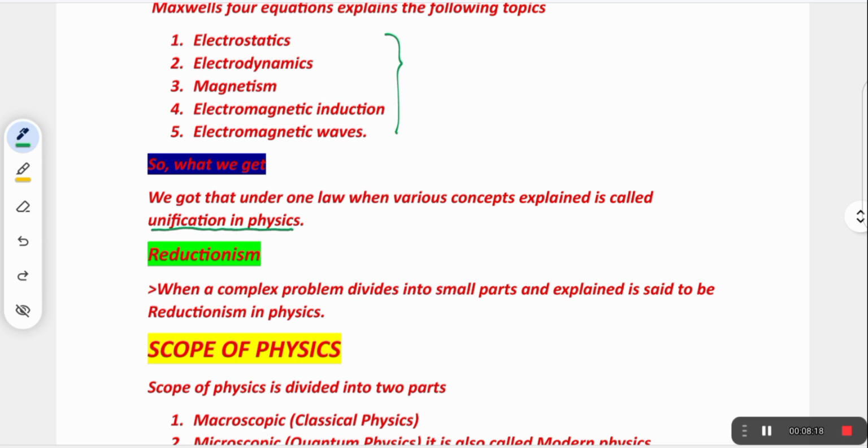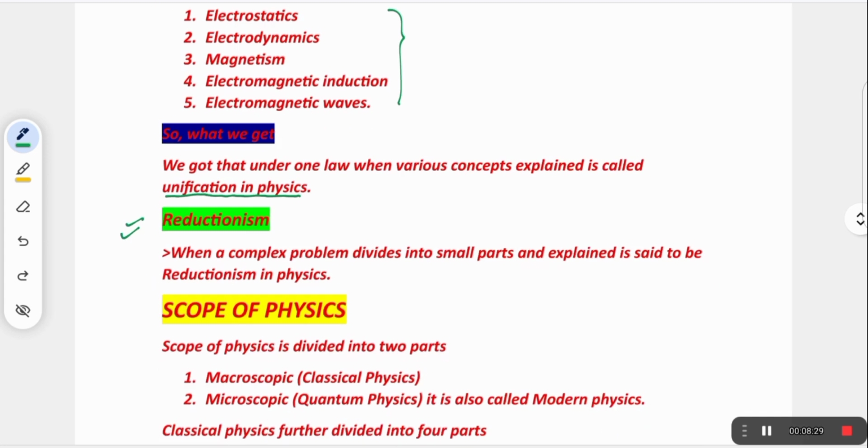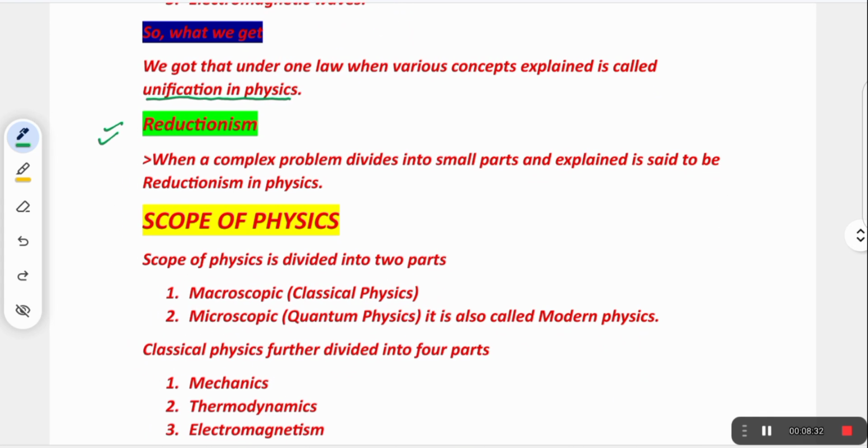This is the important point. When various concepts are explained under one law, it is called unification in physics. Now the second point is reductionism. What is reductionism? When a complex problem in physics is divided into small parts and explained, it is said to be reductionism in physics.